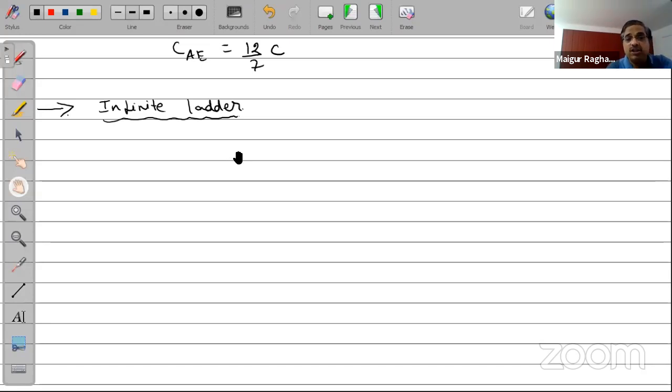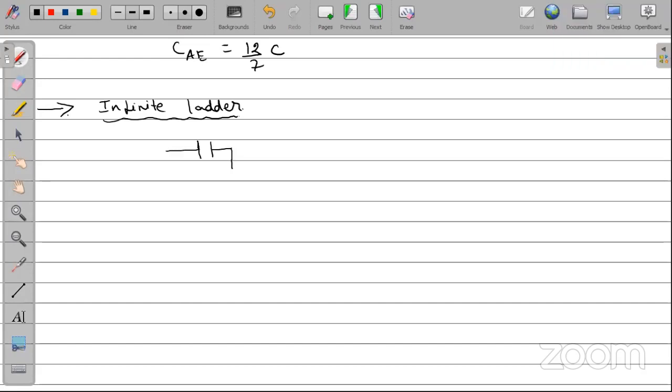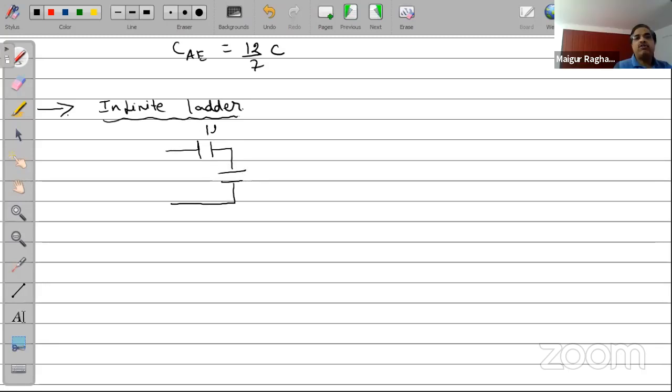So look at all these concepts and then try to look at them carefully. Let us say that I have a capacitor here given to be 1 microfarad and 2 microfarad. Then I'll have again 1 microfarad and 2 microfarad connected here like this. So first step is 1 and 2 microfarad.